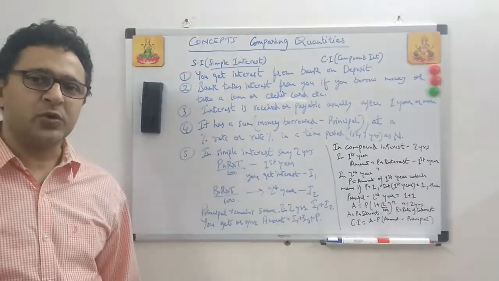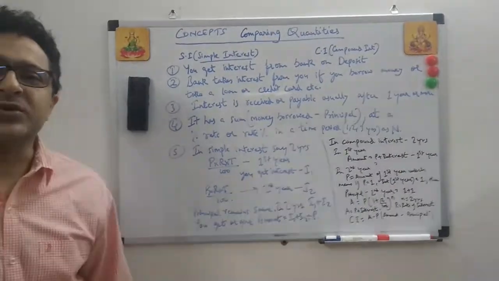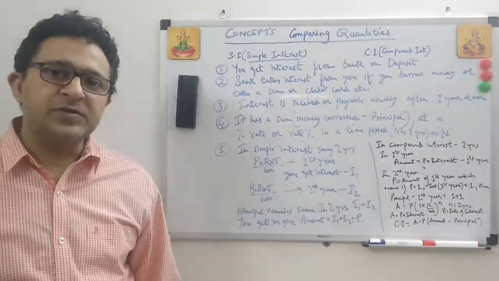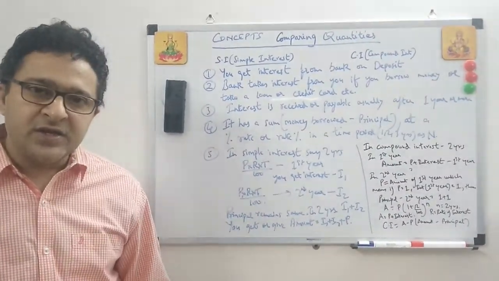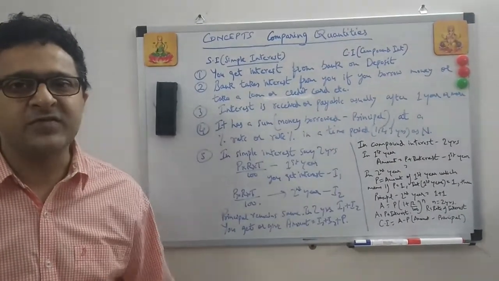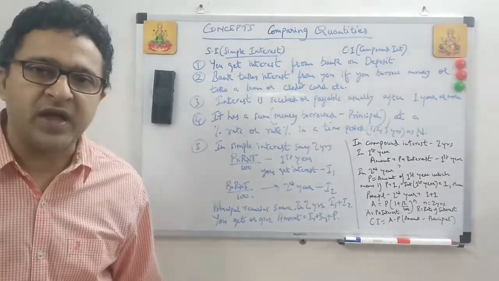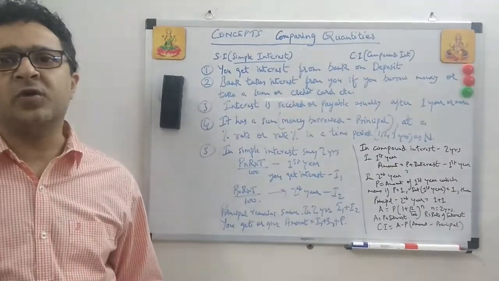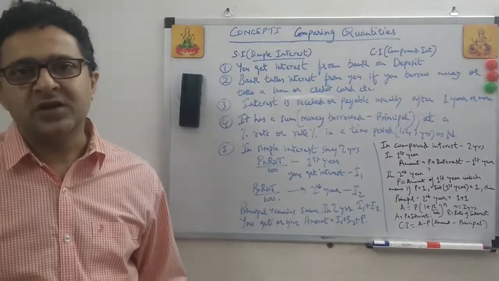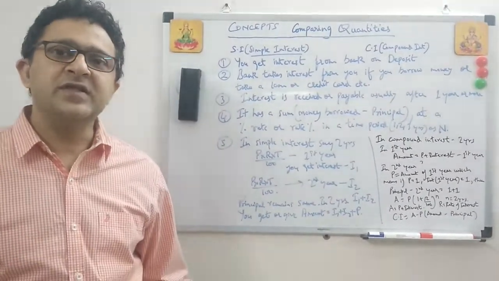See, what does the bank do? Bank gives you a loan. What is a loan? It lends you, it gives you money. So if it gives you money, you borrow the money. When you borrow money, do you get anything or do you give anything? If you borrow money from a credit card, or take a loan from a bank, or your friend gives you 100 rupees, you will have to pay him back. You will pay him interest with the principal.